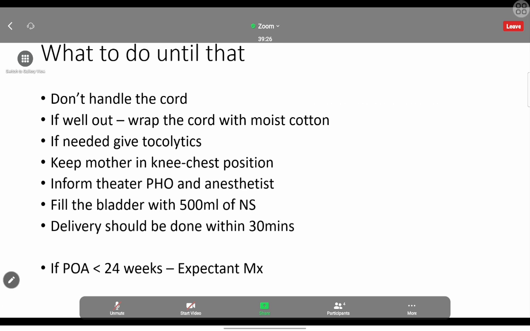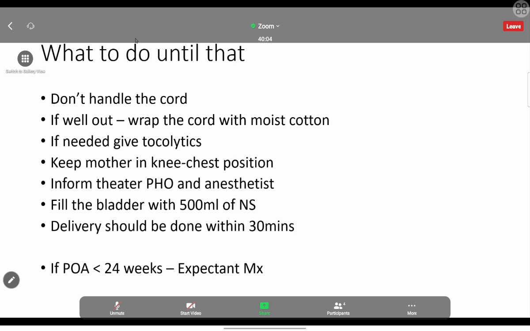But sometimes, even when we bring the mother to the theatre, there may be other surgery, so we should be waiting for another 10 minutes. Then for that 10 minutes, what are we going to do? That is where we fill the bladder with 500 ml of normal saline. So we are bringing the mother to the theatre, there are other surgeries going on, it will take 10 minutes more. Until then, we are going to fill the bladder with 500 ml of normal saline. Until that, no need. I think you would have got what I told.